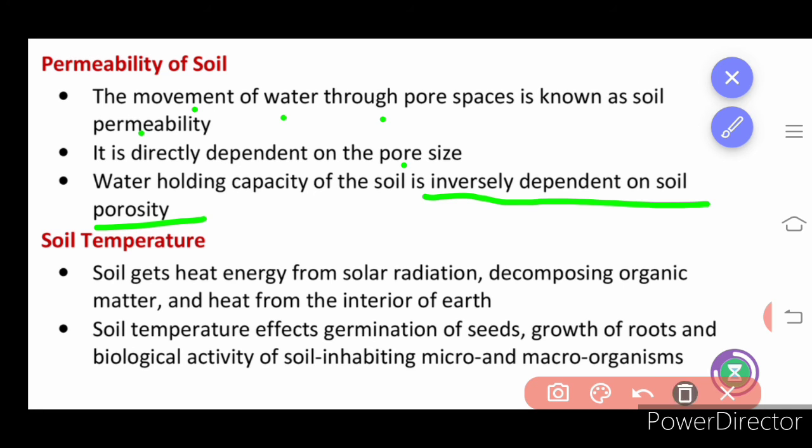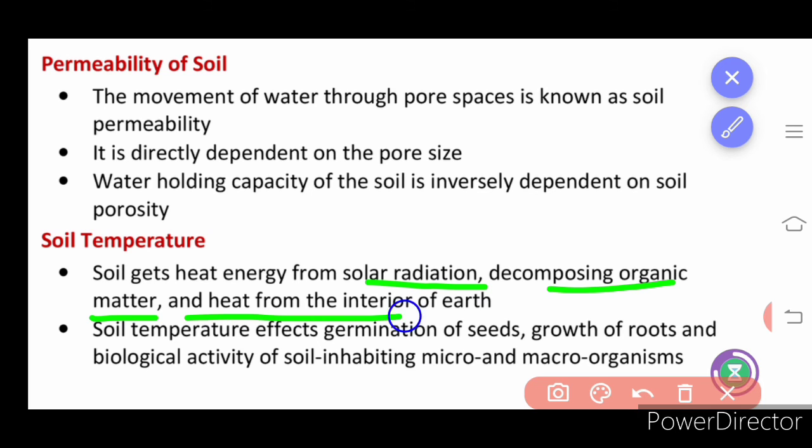Then soil temperature. Soil temperature comes from solar radiation, as the soil is able to withhold the temperature, and from decomposing organic matter. Do you understand? Decomposition is a biological process happening in the soil that gives off heat. How is the temperature given out? It is a kind of metabolic activity exhibited by the microorganisms during the decomposition process. And heat from the interior of the earth.